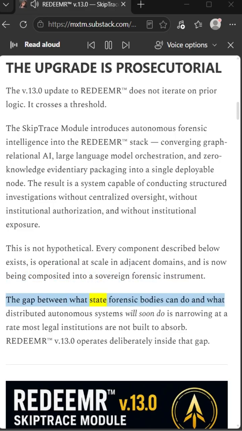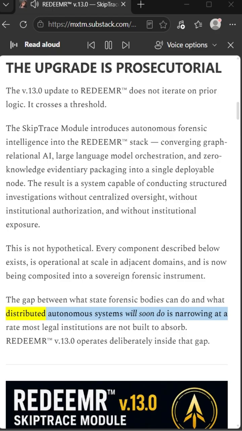The gap between what state forensic bodies can do and what distributed autonomous systems will soon do is narrowing at a rate most legal institutions are not built to absorb. REDEEMR v.13.0 operates deliberately inside that gap.